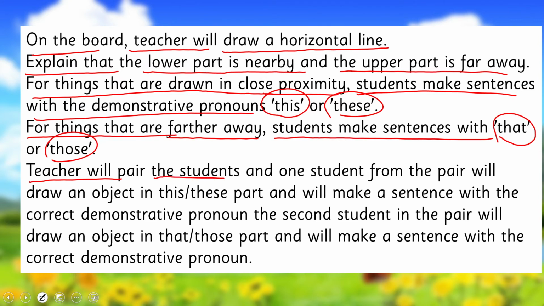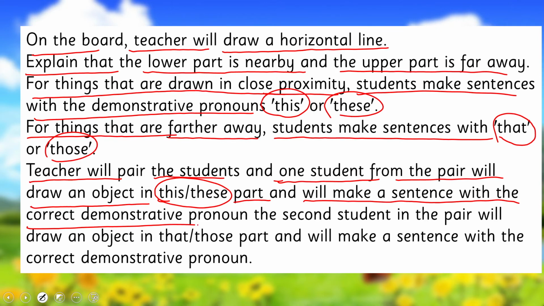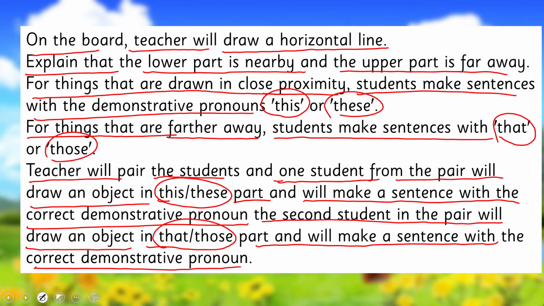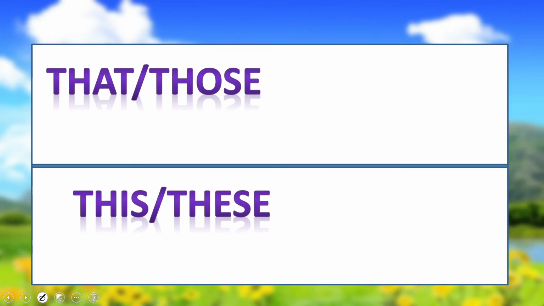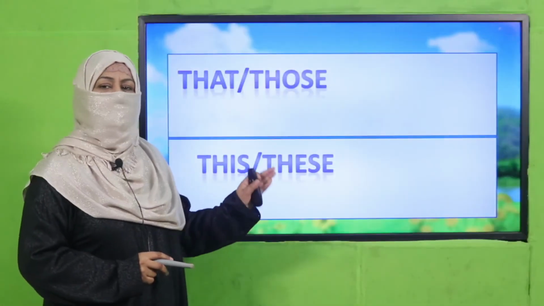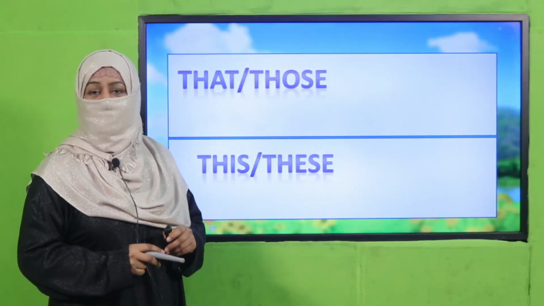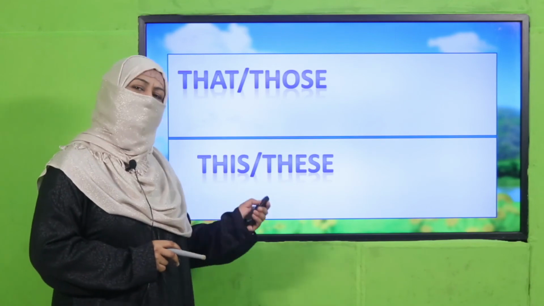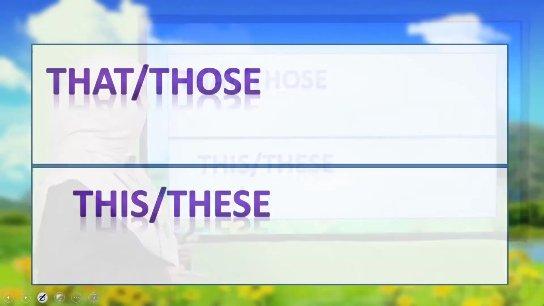The teacher will pair the students, and one student from the pair will draw an object in the this and these part and will make a sentence with the correct demonstrative pronoun. The second student in the pair will draw an object in the that or those part and will make a sentence with the correct demonstrative pronoun. This is how the teacher will prepare the board, and students will draw. One will draw here and the other will draw here, and they will use these demonstrative pronouns in their sentences. So pause the video, complete this beautiful activity, and then come back.